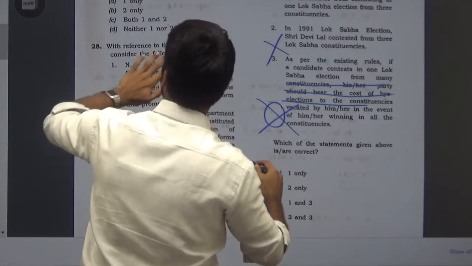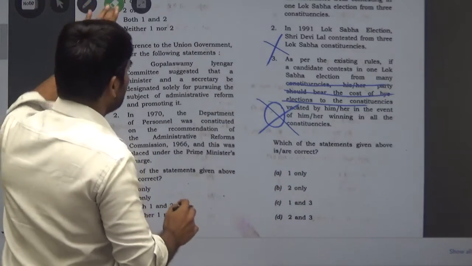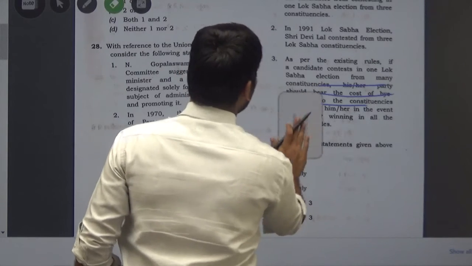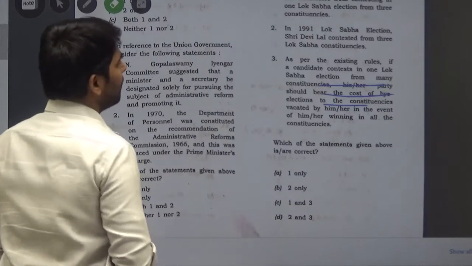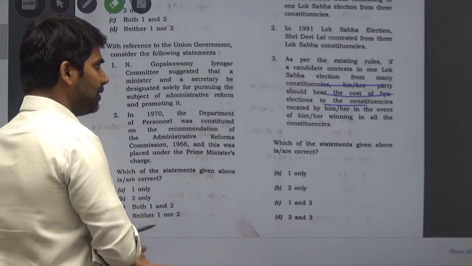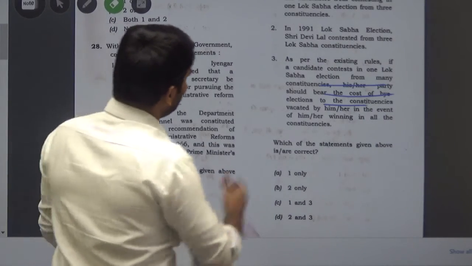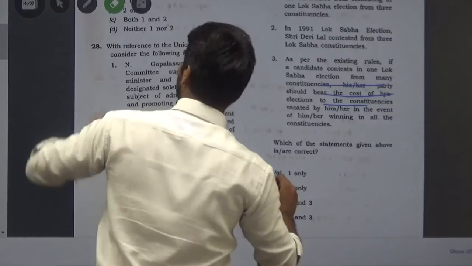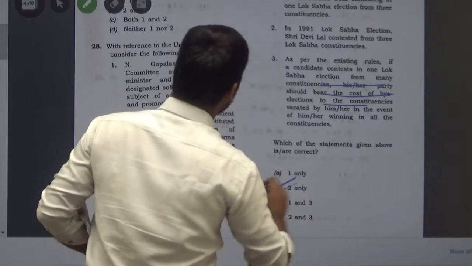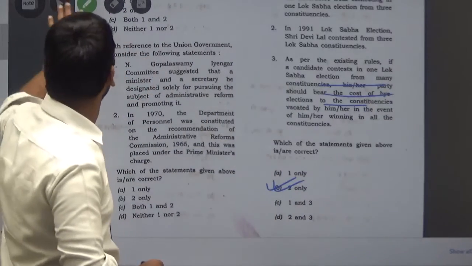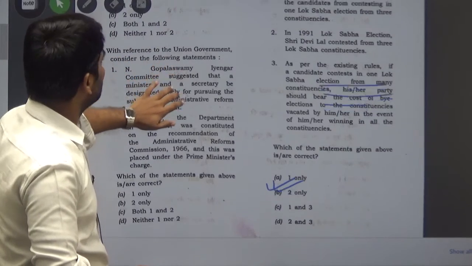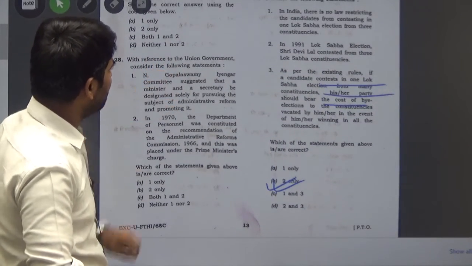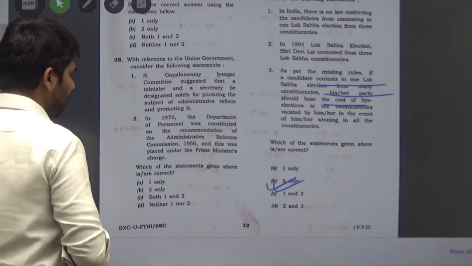Then only one option is left, and that is option number 2, and that says that in 1991 Lok Sabha elections, Shri Devilal contested from 3 Lok Sabha constituencies. This is the factual one. By solving 1 and 3, we can say only 2 would be the right answer. So for question number 30, the answer is B. Now move on to the next one.